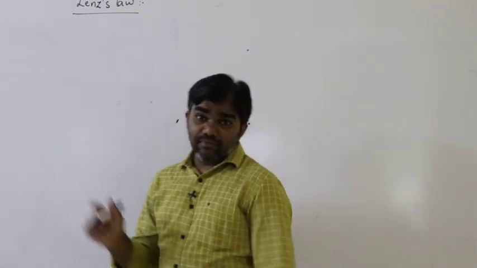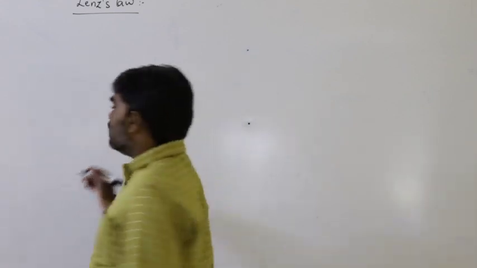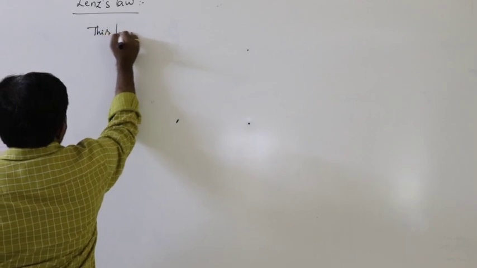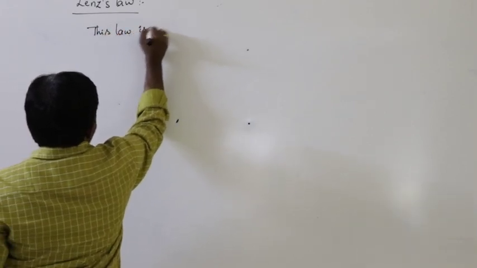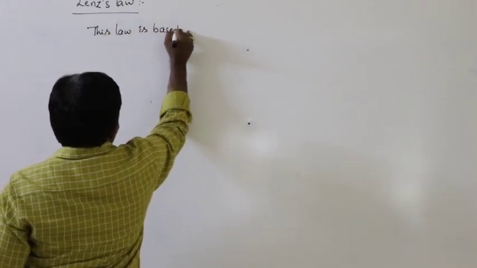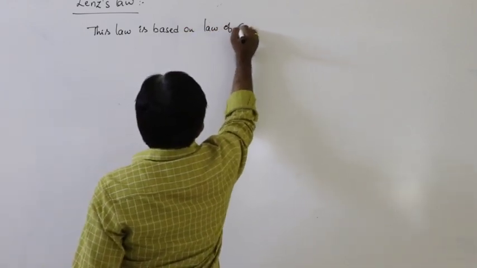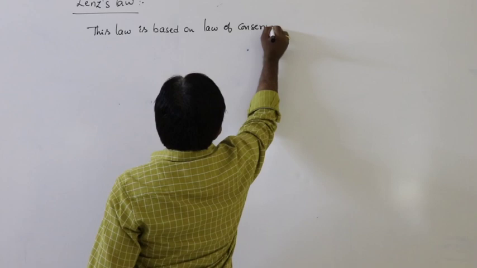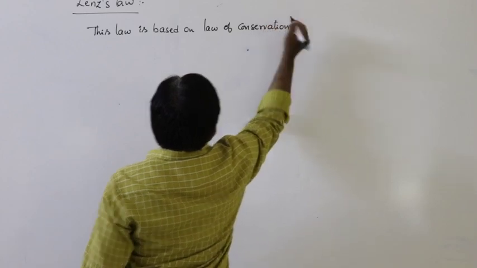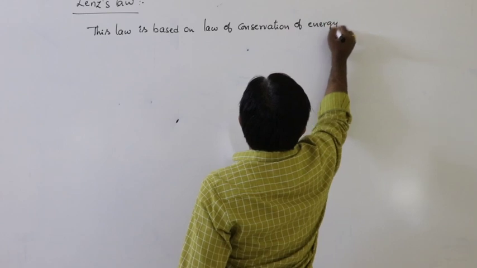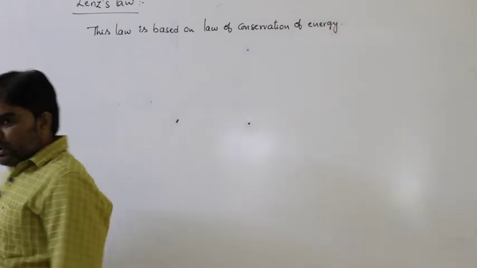Mainly this is based on the law of conservation of energy. So how can you define this one?